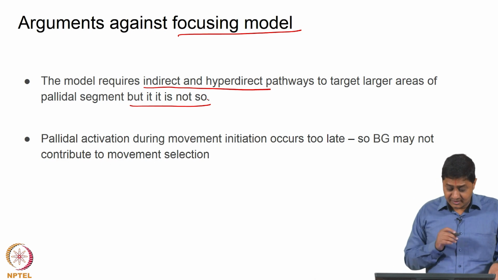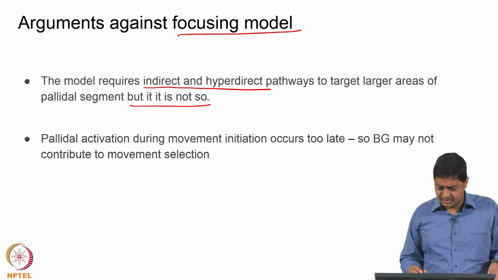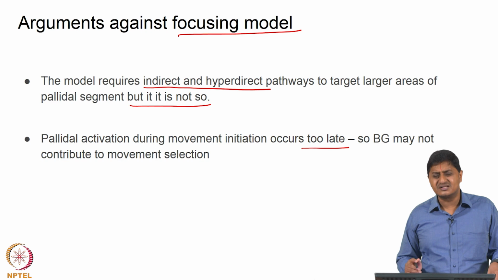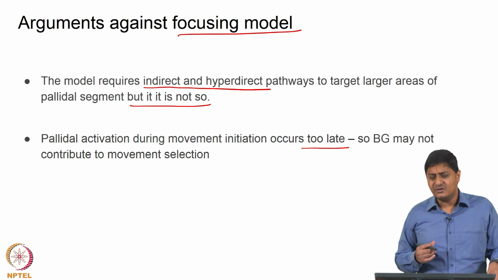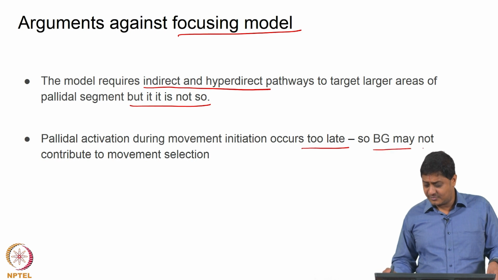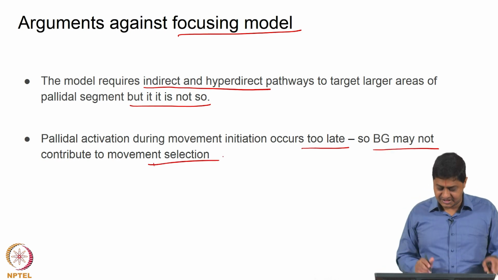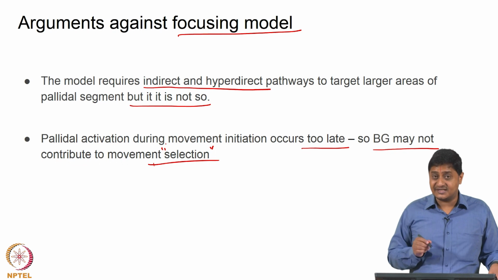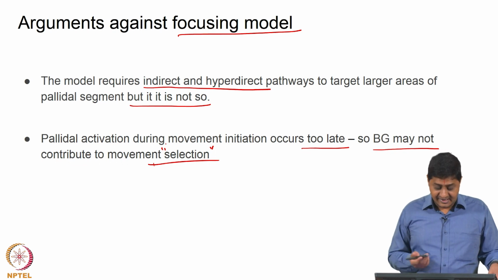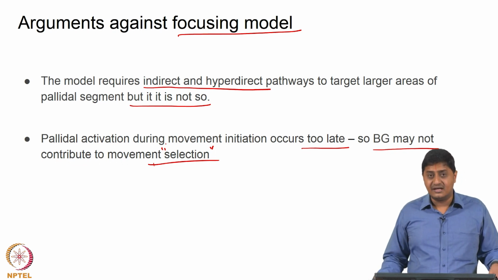Then also another requirement: pallidal activation during movement initiation actually occurs a little too late. So, it might be too early for us to conclude that the basal ganglia participates in movement selection per se, but in some cases, at least in some cases, pallidal activation occurs a little too late.